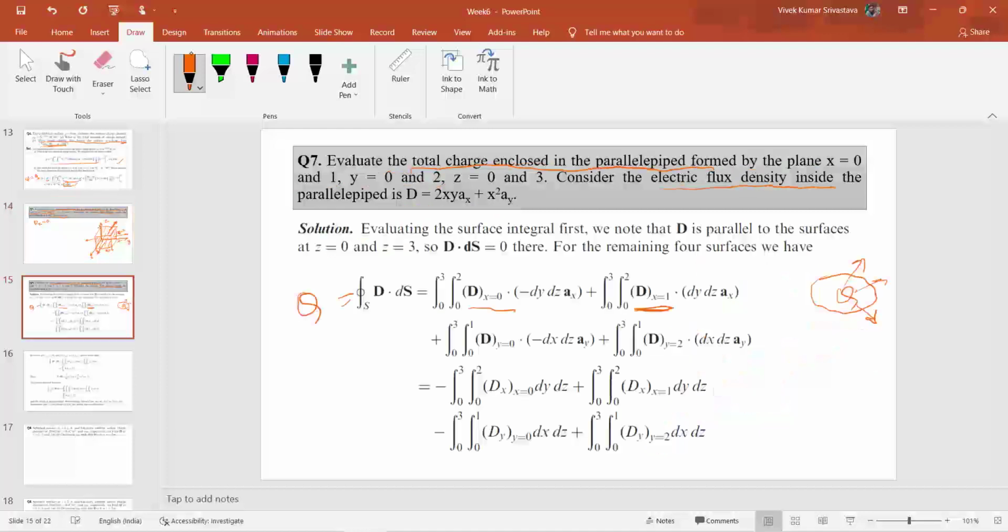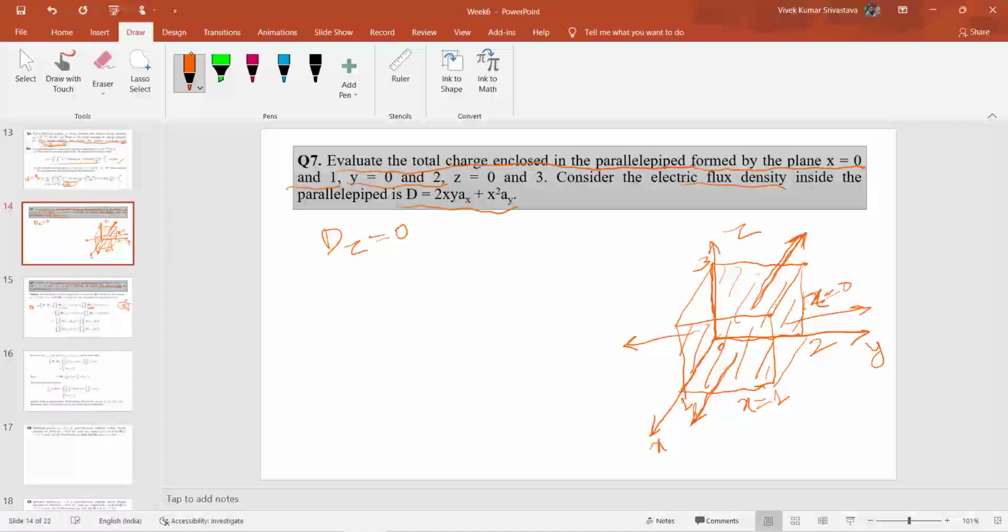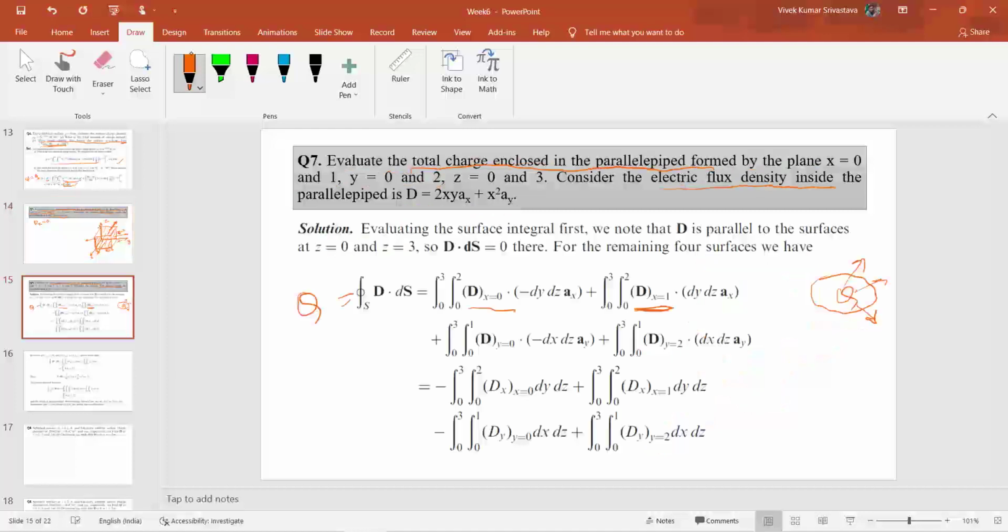So x will be fixed here, and the remaining quantities, y and z, will be variable: y varies from 0 to 2, and z also varies from 0 to 3. That's how you can calculate the flux emanated from the front and the back surface.